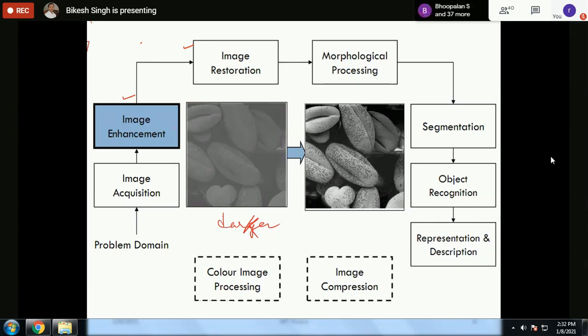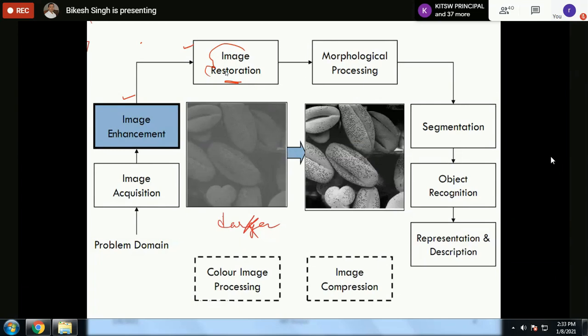But image restoration is not a hit and trial method. See, the word itself is indicating restore the image. It means that the image is corrupted by some well-defined noise, a noise whose characteristics are known, maybe speckle noise or some additive or Gaussian noise, any kind of noise.